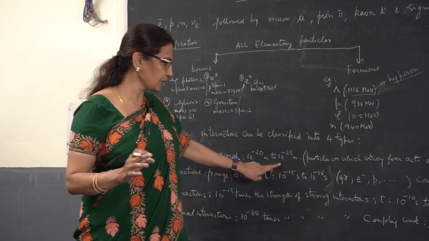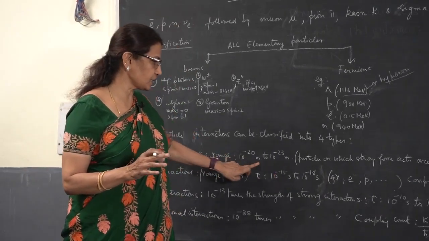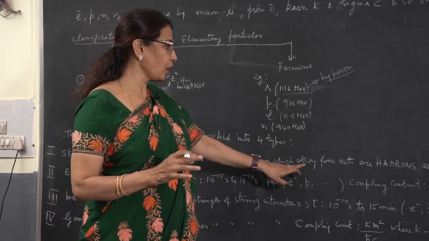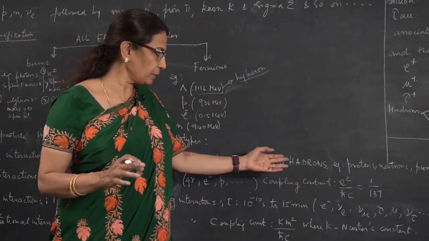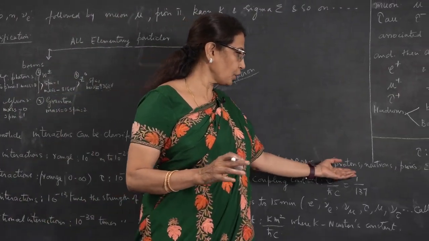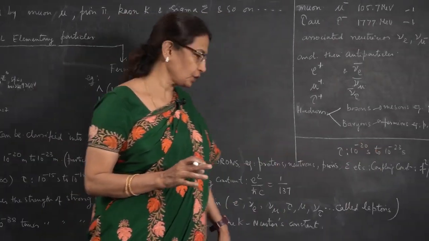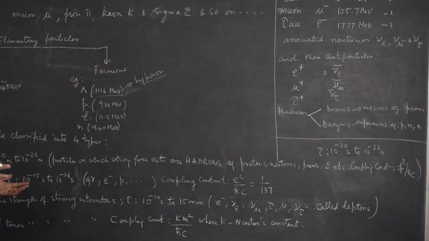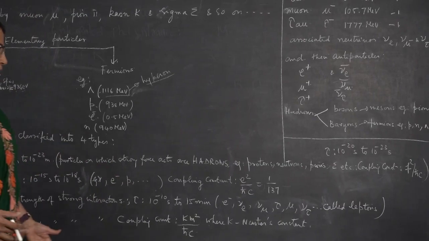The strong interaction operates within these distances. Particles on which strong force acts, we call hadrons. Examples of hadrons are protons, neutrons, pions, sigma particles, and so on and so forth.